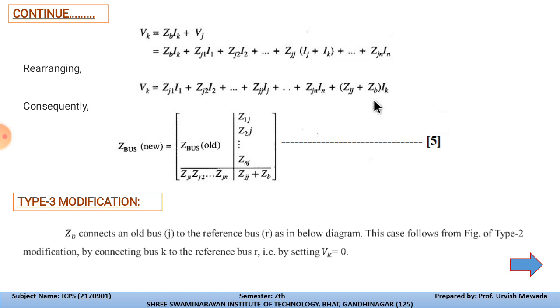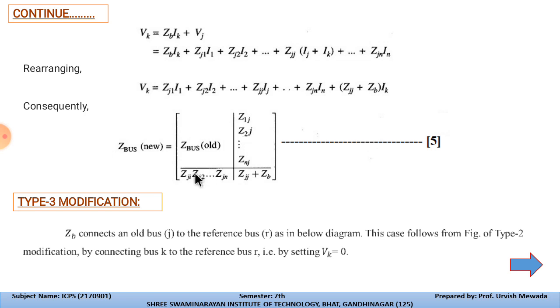So we have Zbus old, and we have added this line at the jth bus, so the impedances will become Z1j, Z2j, up to Znj, and for k to the ith bus, Zj1, Zj2, up to Zjn.